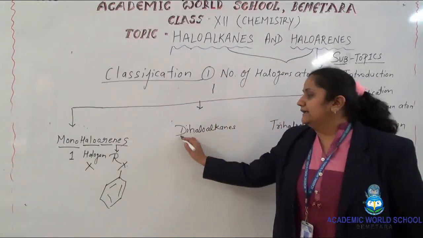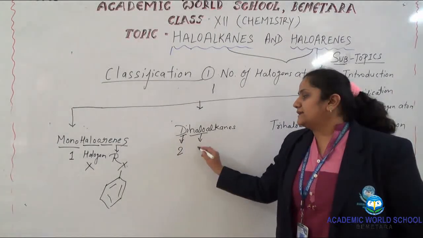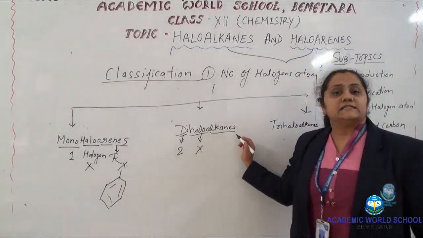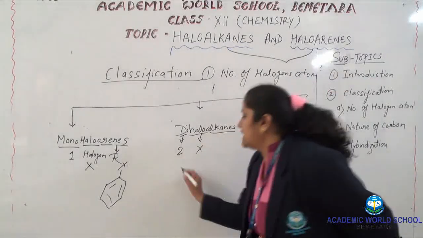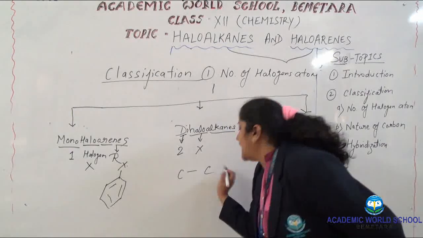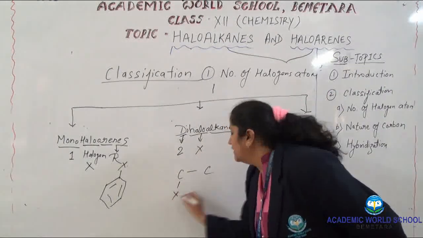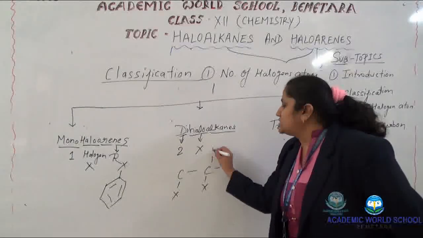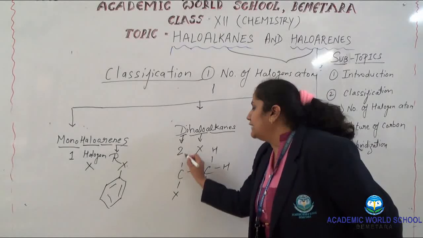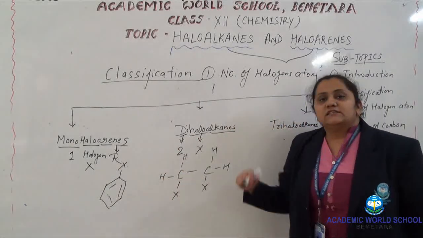Second one is di. Di means 2. Halo means the same X, and alkane should be the saturated aliphatic hydrocarbon. For example, if I make 2 carbons of any ethane compound and put 2 X and then satisfy the valency by hydrogen atoms, what is the name of this compound?